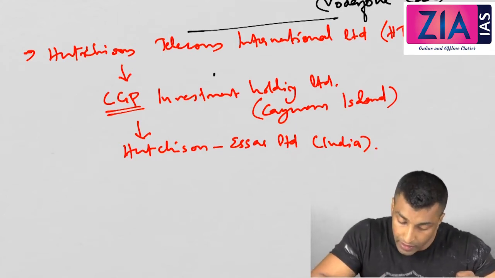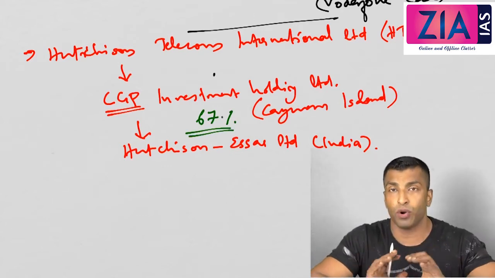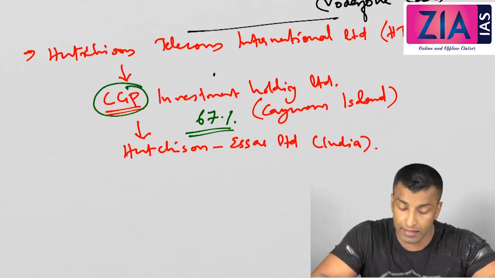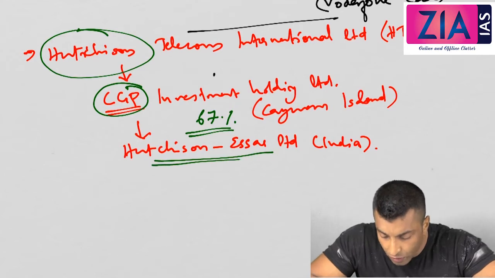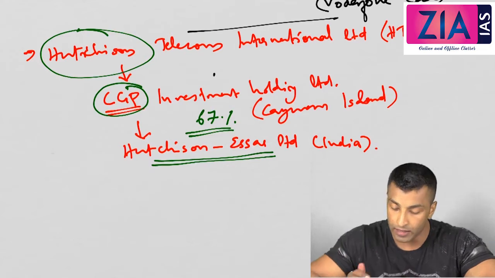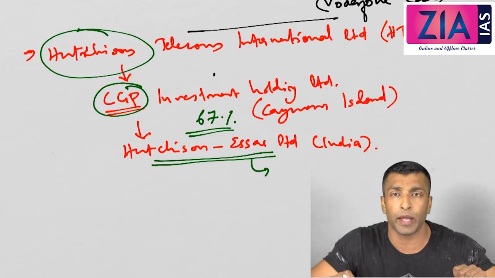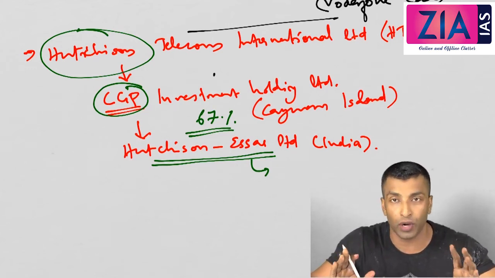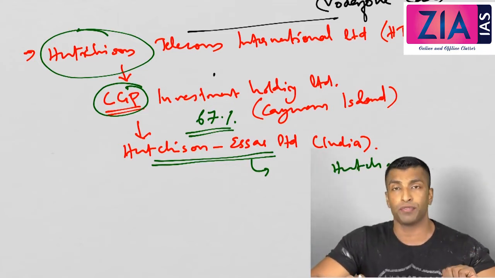In this company, CGP has 67% of shareholding, and CGP is owned by Hutch. So effectively the owner of Hutchison SR is Hutch only. If you remember, there was a very big brand at that time, Hutch, and the advertisements, logo and everything were related to Hutch only.